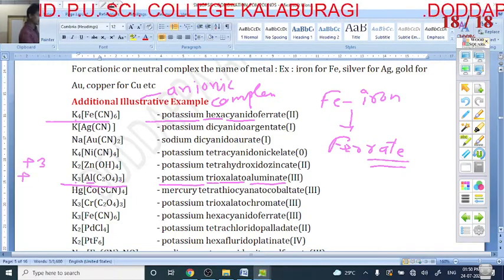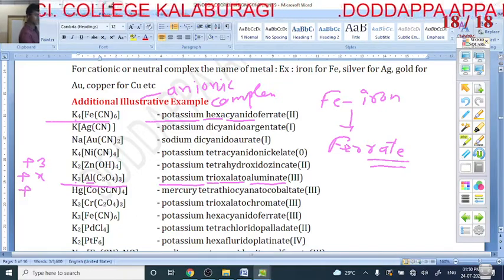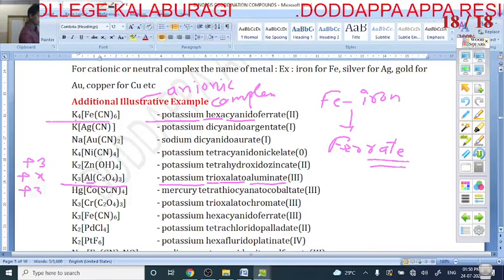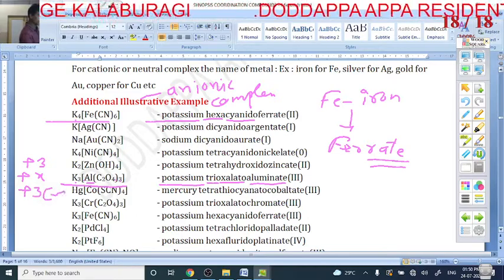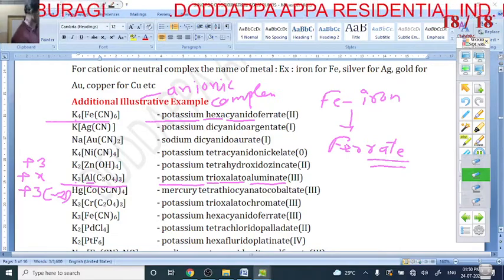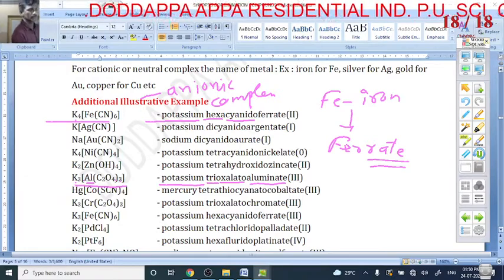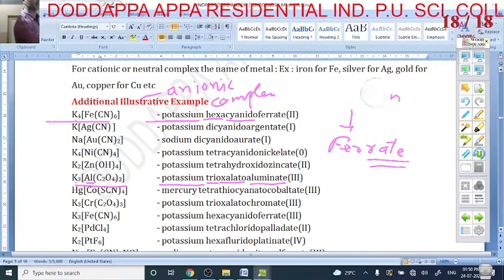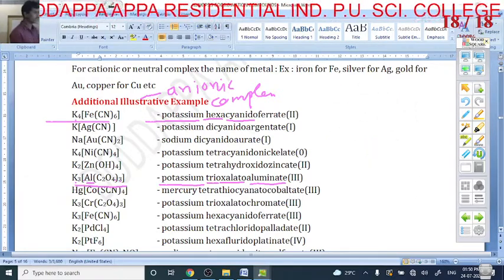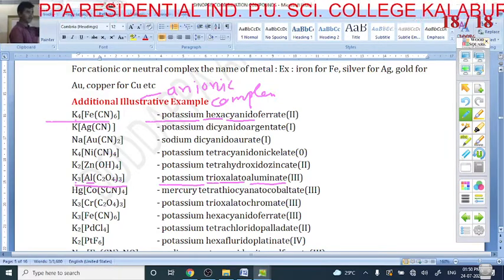Next, the aluminum oxidation state is x, we don't know. How many oxalate ligands are there? 3. What is the charge of the oxalate ligand? -2. So here I can calculate. One more example I am discussing, the second example.